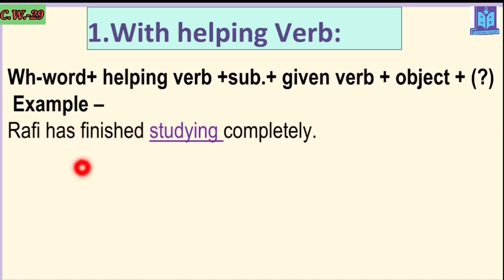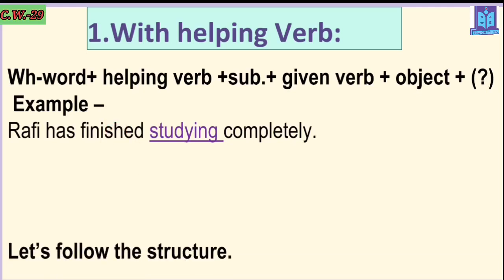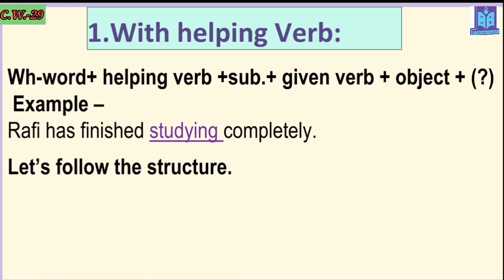And look, how many verbs are here? Has is here the helping verb. Finished is the main verb, right? In the past participle form. So here are two verbs. That's why you have to follow this structure. Clear? If there are two verbs, it means one is the helping verb, another is the main verb. That time you have to write according to the structure.